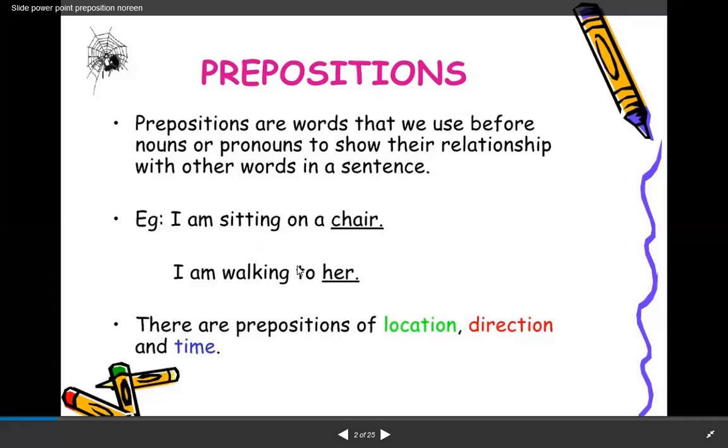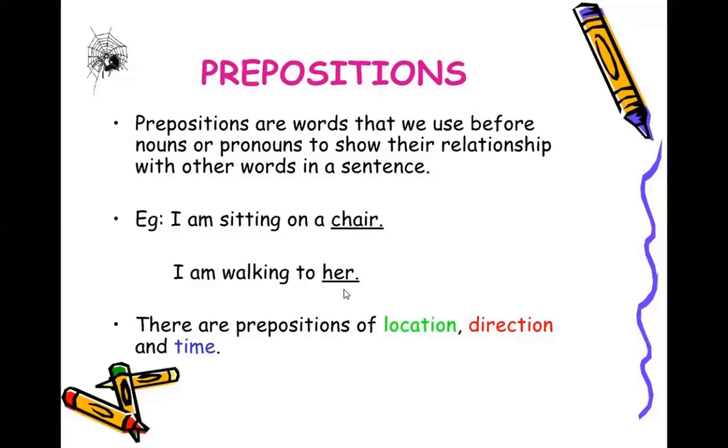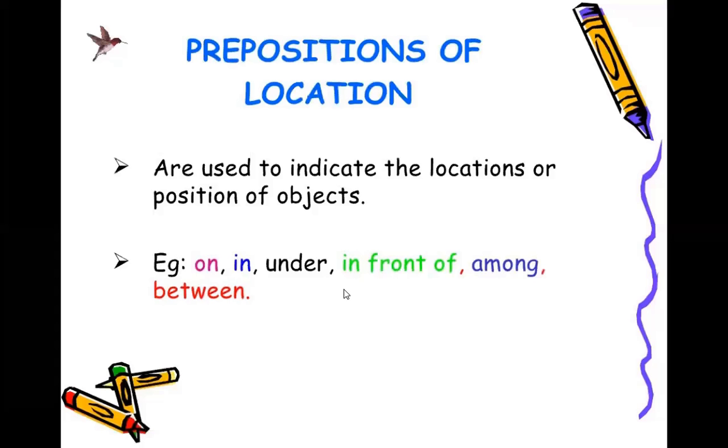I am walking to her. So it shows the relation of the noun. It is used before a noun or pronoun to show its connection, its relationship with the other words of the sentence. I am walking to her. There are prepositions of location, direction, and time. These are the main kinds.